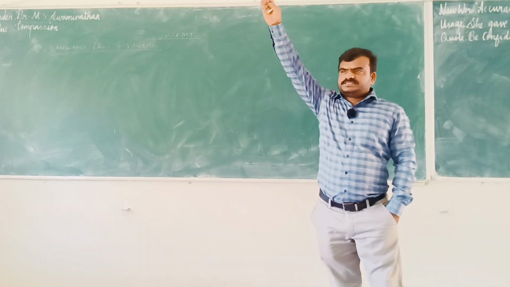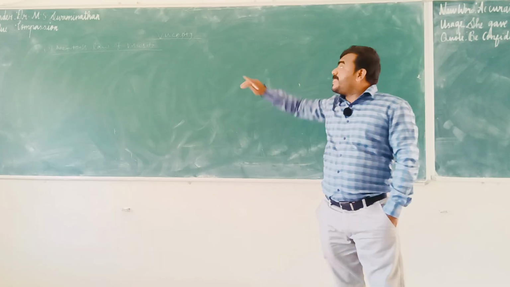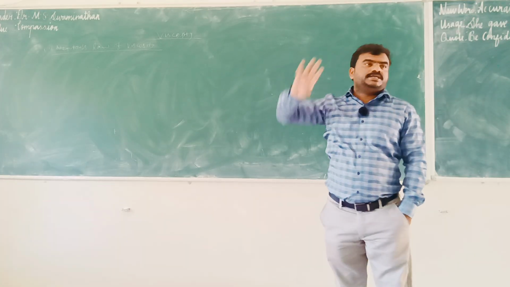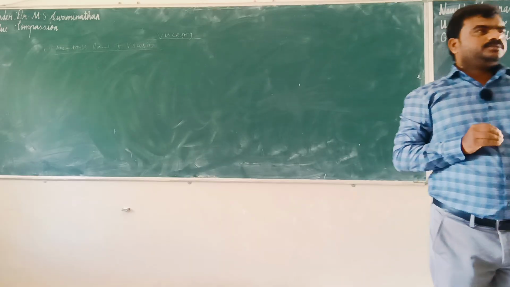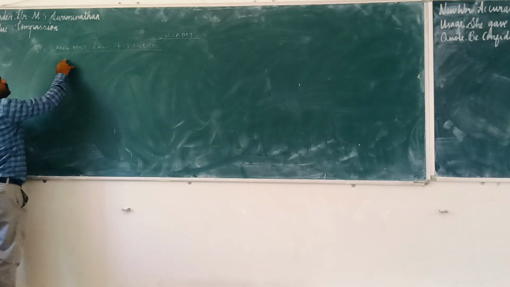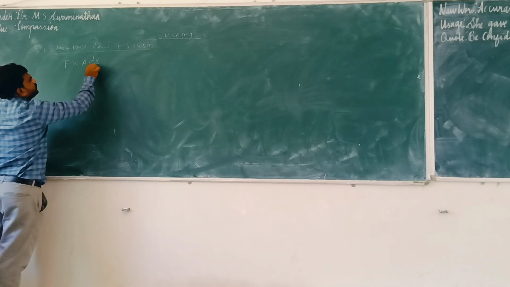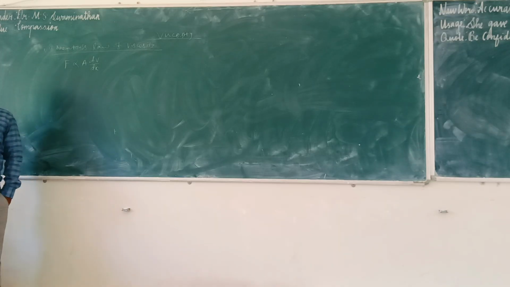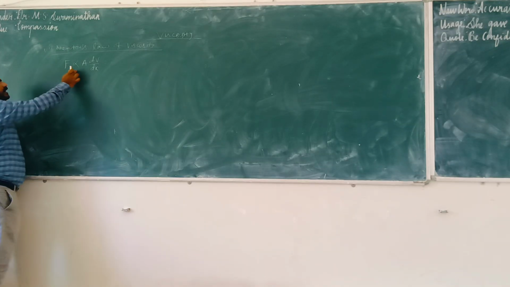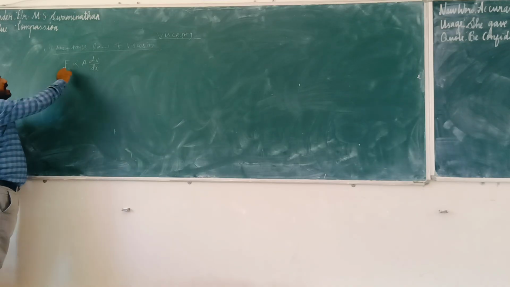Laws of motion, s = ut + 1/2 at^2, those equations. Now Newton's law of gravitation. Newton contributed in viscosity also, which means mechanical properties of fluids also. What is Newton's law of viscosity? F is directly proportional to A into dV by dx. So what is F? Force. Which force? Viscous force. Viscous force is directly proportional to area and dV by dx.